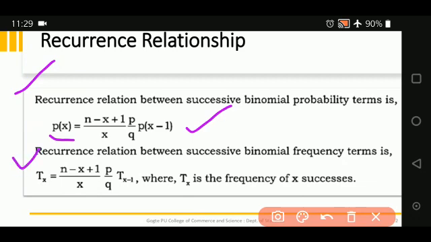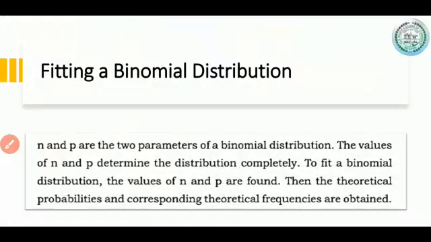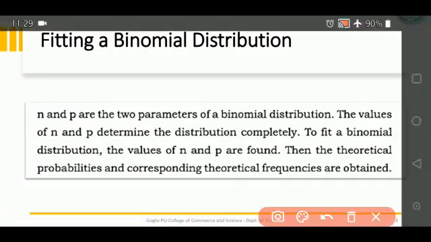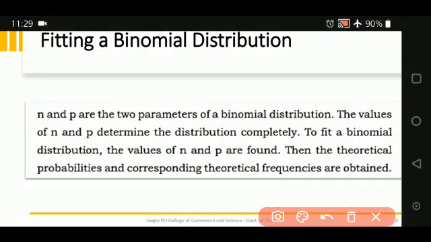And if you have to find the successive binomial frequency terms, you will be using the same, except instead of P you are writing Tx, and the rest of the terms are the same. Here Tx is the frequency of x successes. Then fitting a binomial distribution. I am just explaining to you all; you will understand it better when we actually start solving examples on the same.